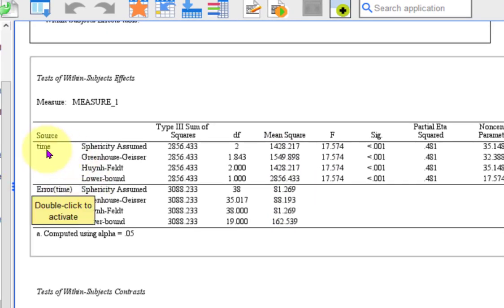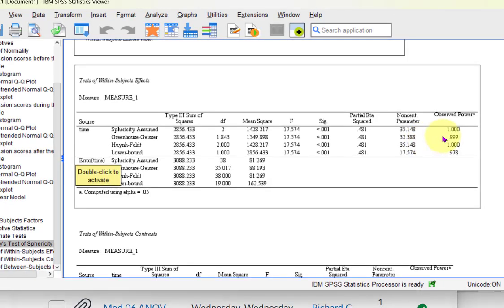So time, that's our box, right? We're going to go with sphericity assumed because it was not violated. This is all the information from our test. And it was significant, right? You had an F ratio of 17.574, which is big. Your effect size is pretty big, 0.481, and your power is perfect. So there was a significant difference in the repeated measures.